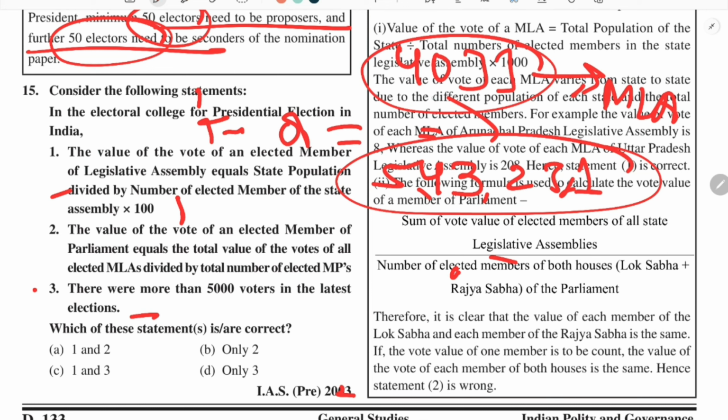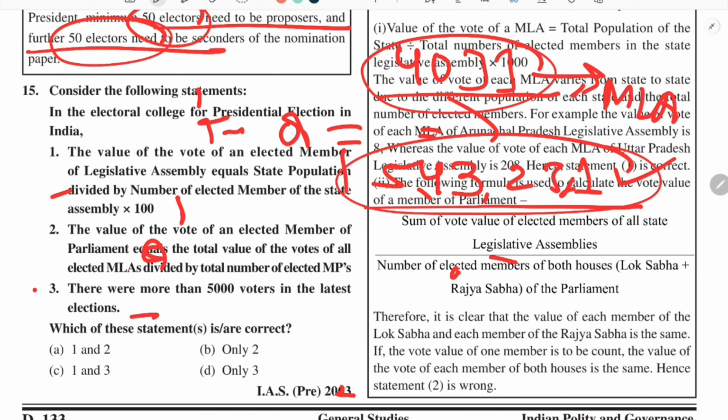If it had been only one person, one vote, one value, then the value of the vote would have been this. But as I told you, the vote value of MLAs differs from state to state, so the vote value comes up to 5,43,231. So these figures we do not have to cram. I am telling you this for your understanding.